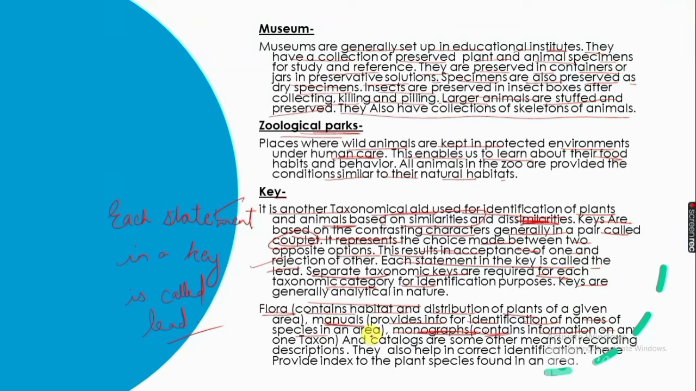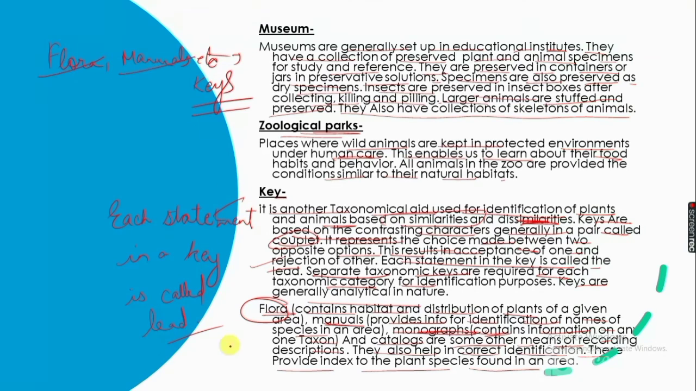These floras, manuals, etc. are the aids by which we can see what each is used for. Flora represents habitat and distribution of plants. Manuals provide information for identification of names of species in an area.